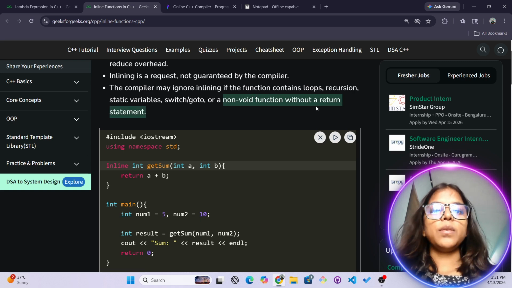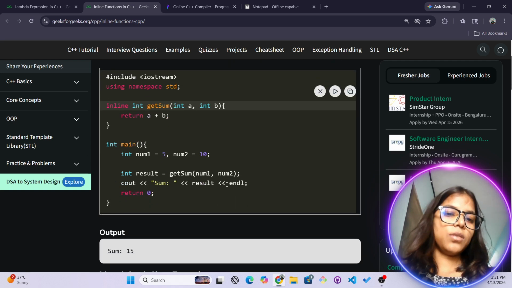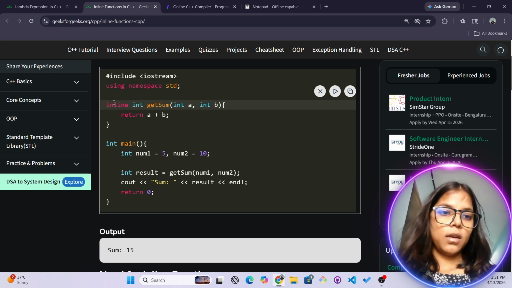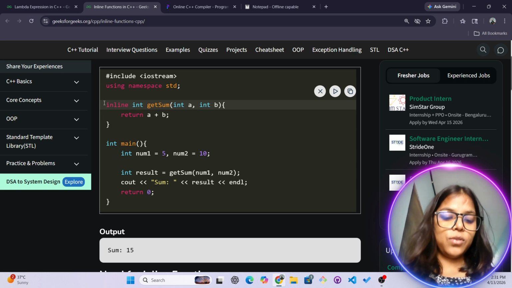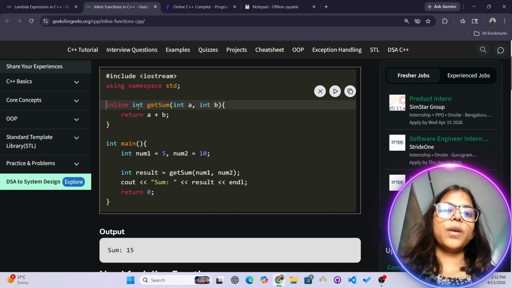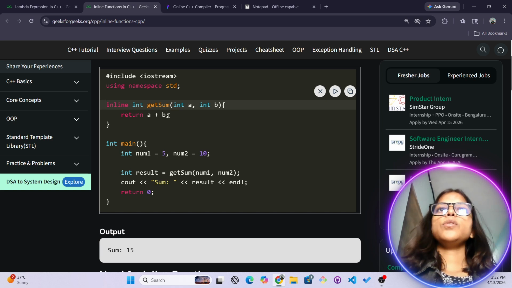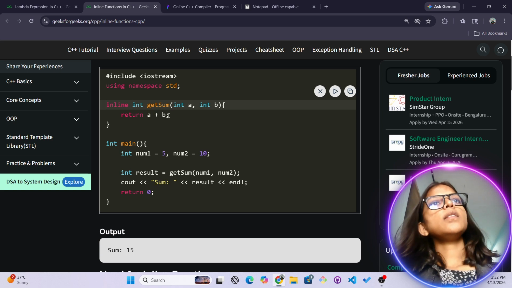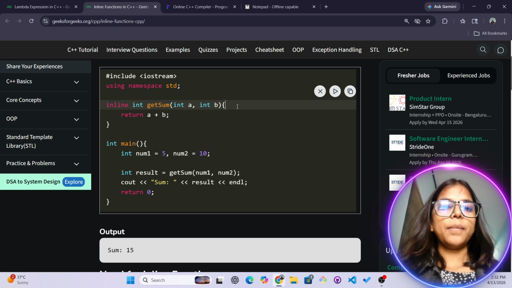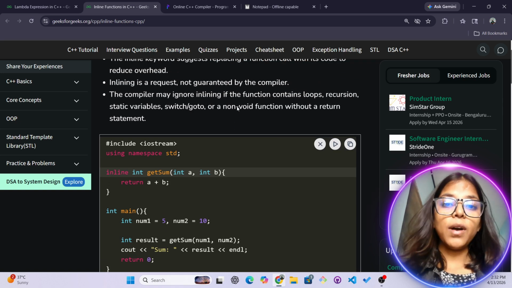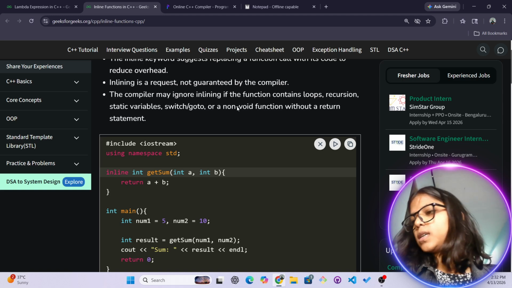So whenever you have something in the return type, like, as you can see, this function we have is not returning anything. That means you can write void inline, or you just write inline. Both are the same. The same thing happens in the constructor topic as well. We have already discussed in the constructor topic that a constructor doesn't return anything. So here this function works as a constructor. By default, it works as a constructor. Now you're thinking what exactly a constructor is.